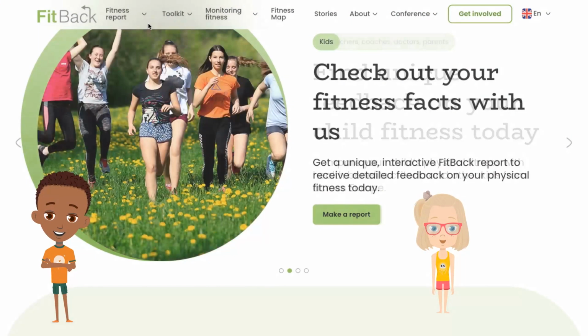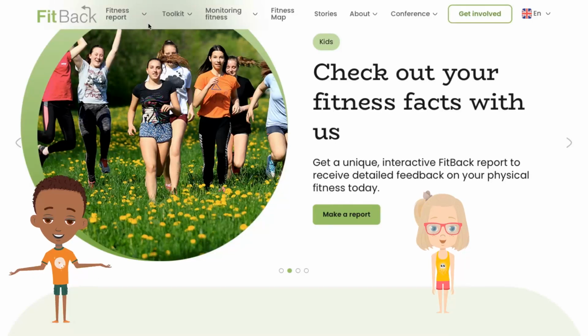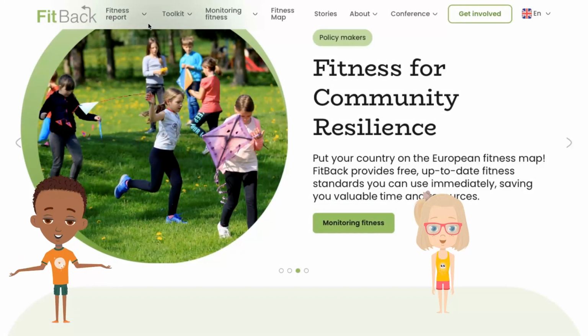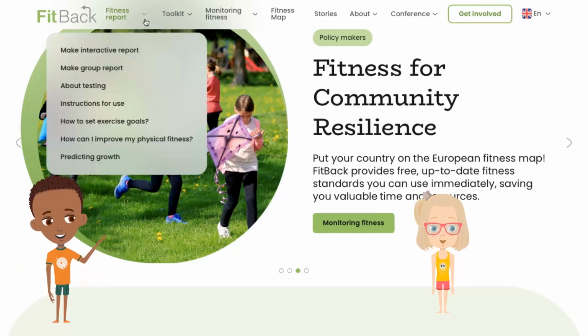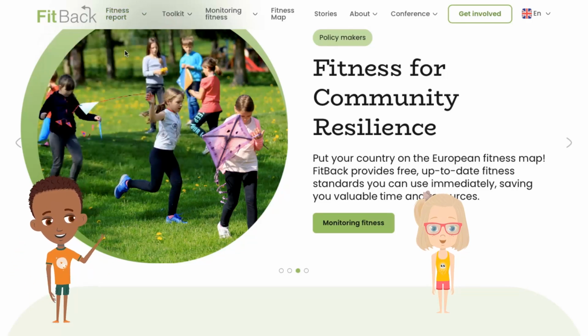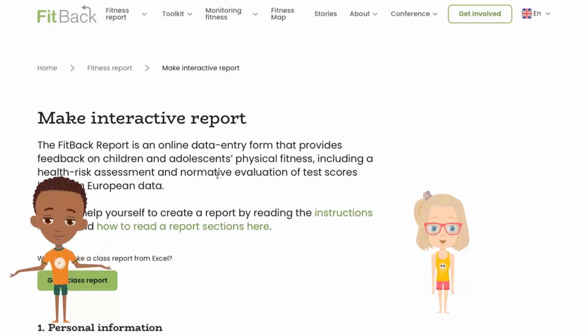Feedback is an online data entry form that provides feedback on children and adolescents' physical fitness, including a health risk assessment and normative evaluation of test scores based on European data. To make the interactive report, just click on the button. If you want to enter data as a group for all class, press the green group button, but in this section, we describe the preparation of the individual report and you can start entering the data right here.